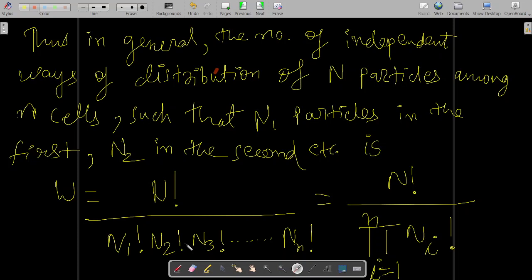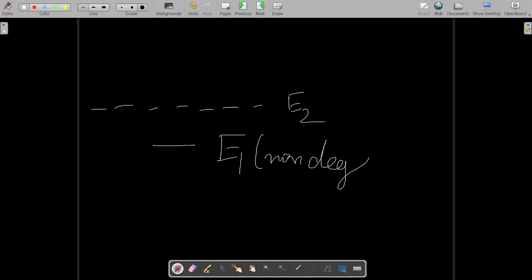Let us understand the meaning of this. Suppose I have energy level E1, then I have energy level E2. This is non-degenerate, meaning its degeneracy is equal to 1 because only one quantum state is there.